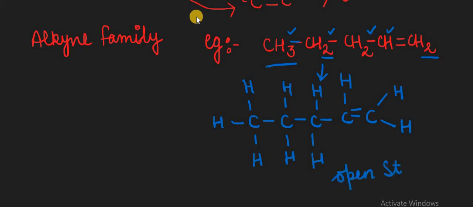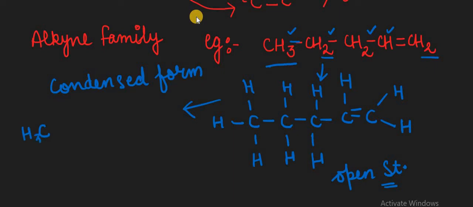This is called the open structure. You can write this open structure in the condensed form. So you can also write this open structure in the condensed form. Just write all the hydrogen atoms together, that the three hydrogen atoms are present. Write the next two hydrogen atoms together, then again the two hydrogen atoms. Next we also have one hydrogen atom, double bond carbon, and this CH2 is present.